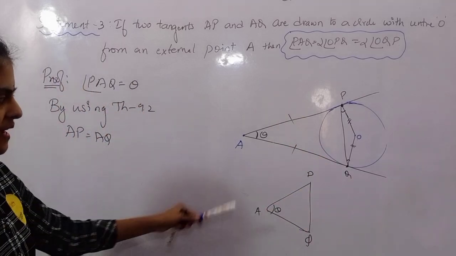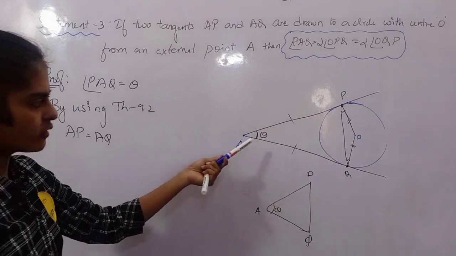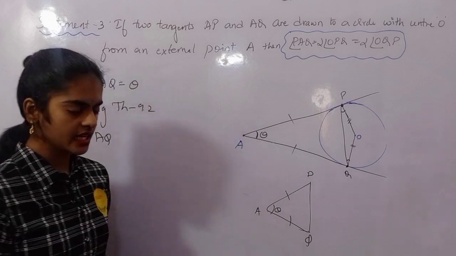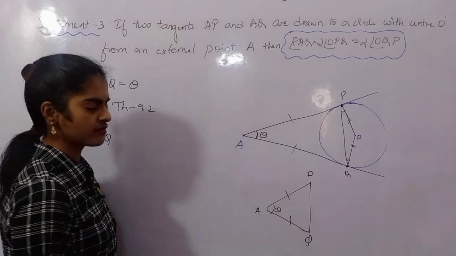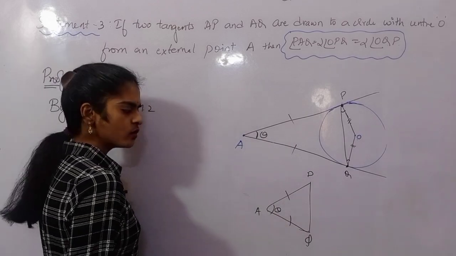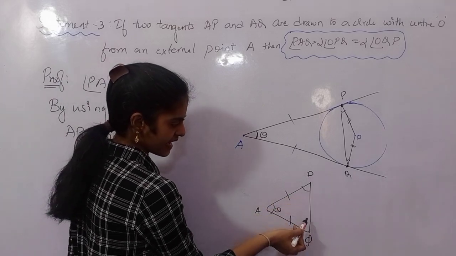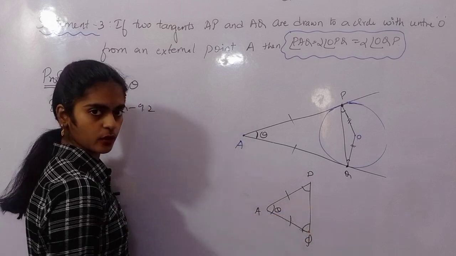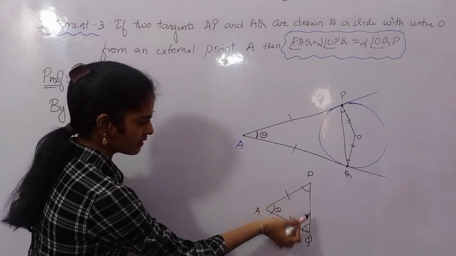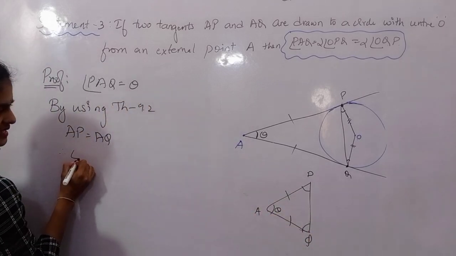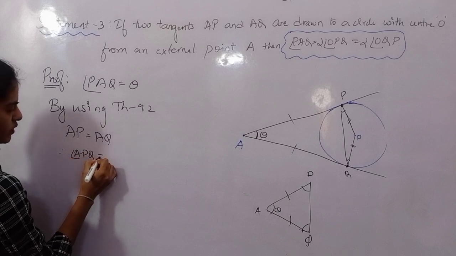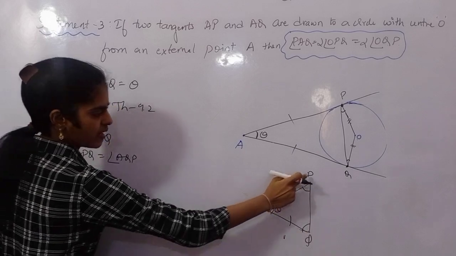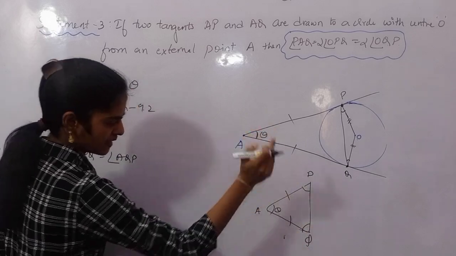Now this becomes an isosceles triangle. When two sides of a triangle are equal, the opposite angles are also equal. Therefore angle APQ is equal to angle AQP.